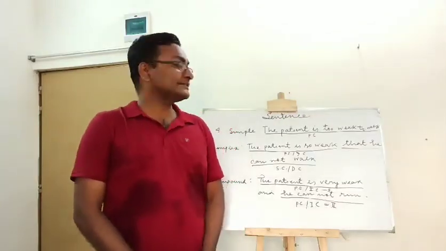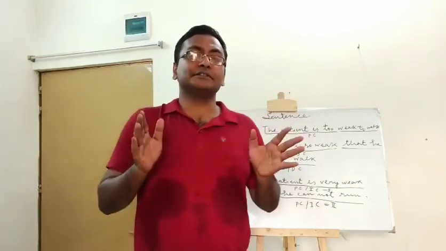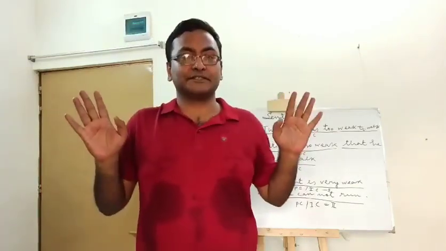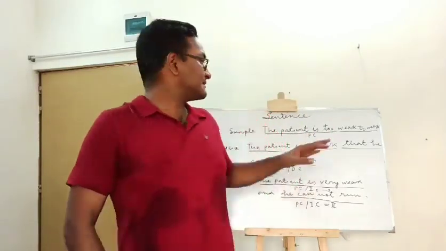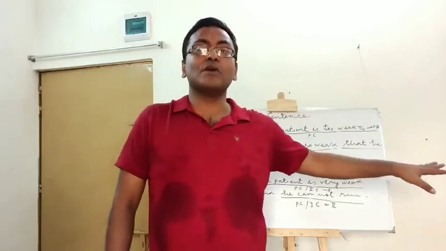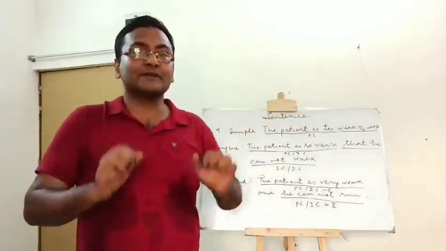Our fourth sentence is, the patient is too weak to walk. তার মানে হচ্ছে patient এত দুর্বল যে হাঁটতে পারছে না. This is the deep structure. This is the meaning. And this sentence, the patient is too weak to walk, is a simple sentence because there is only a principal clause.